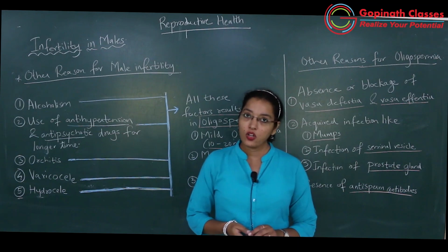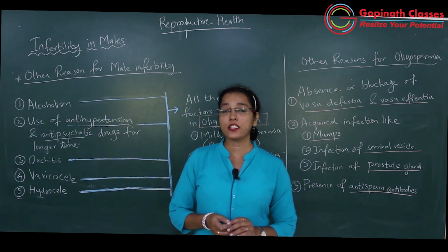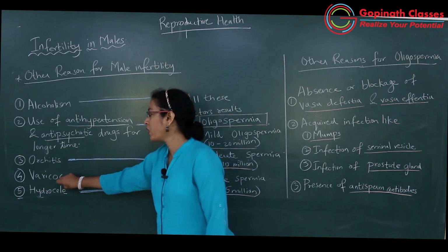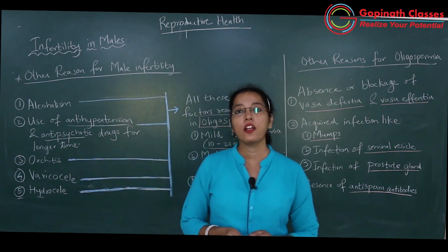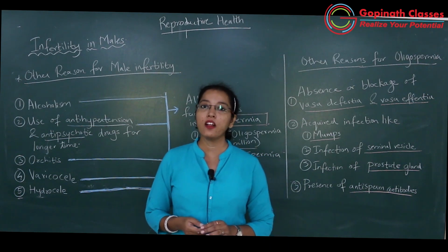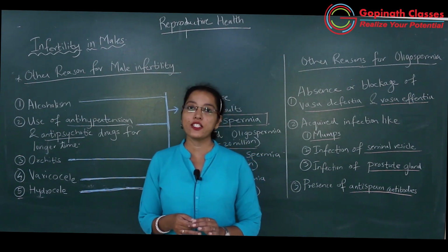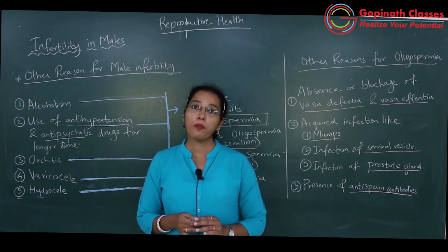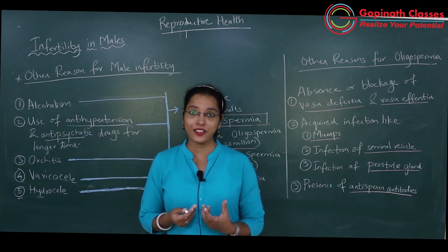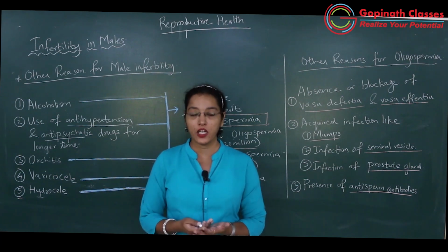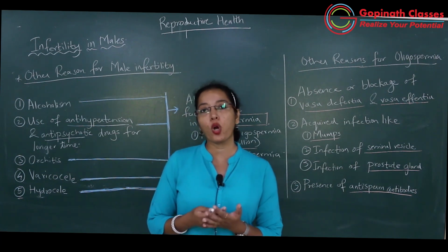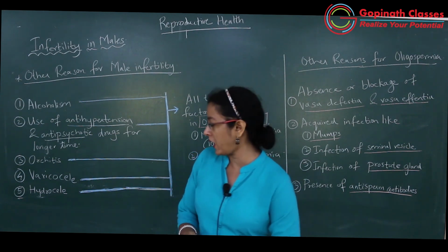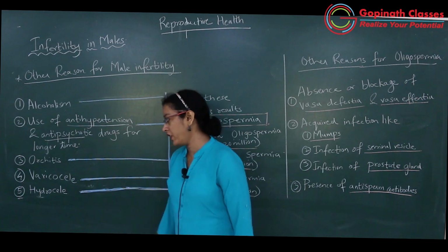Orchitis means inflammation of the testis. Then varicocele. Varicocele is the condition wherein there is enlargement of the veins of the scrotal sac. So scrotal sac में जो blood vessels, जो veins रहते हैं, उसका enlargement होता है, because of which there is no proper sperm formation and it leads to oligospermia. Then hydrocele.